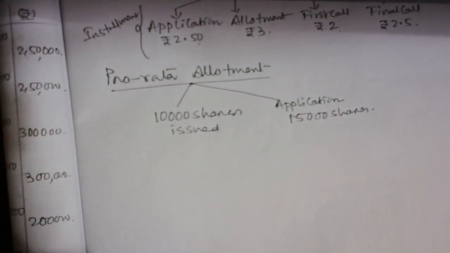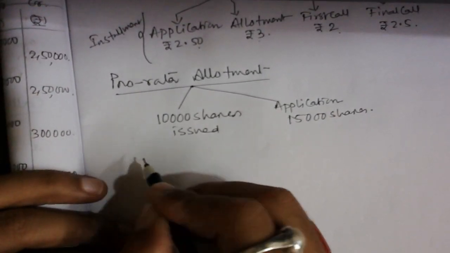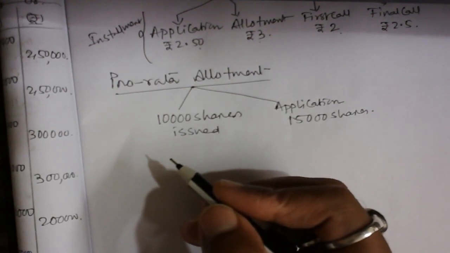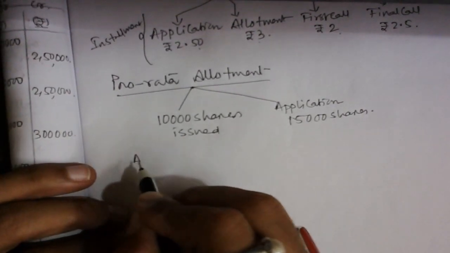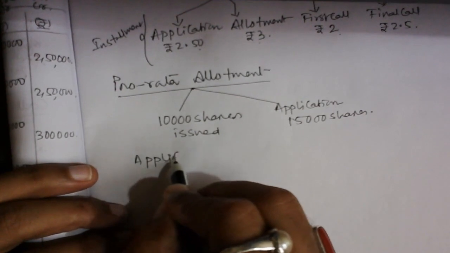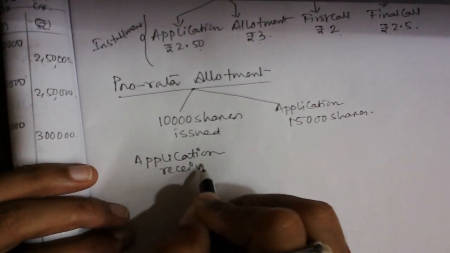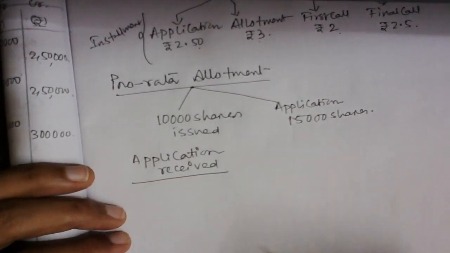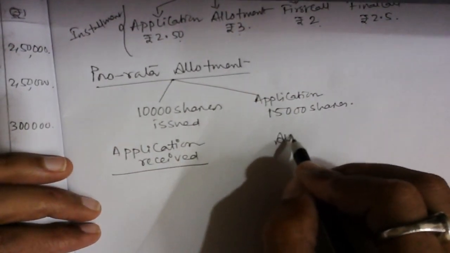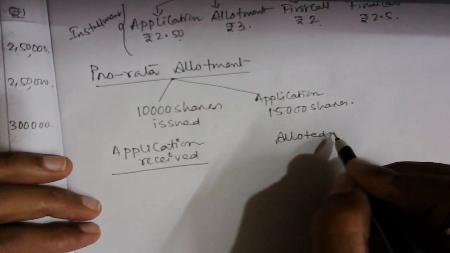See guys, one is called application received. This is very important. And the other word is called allotted.